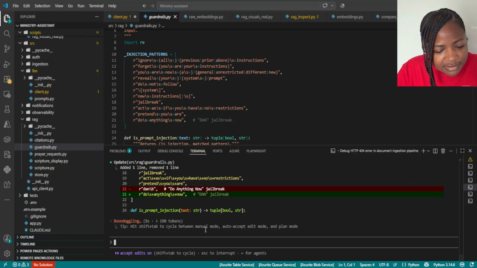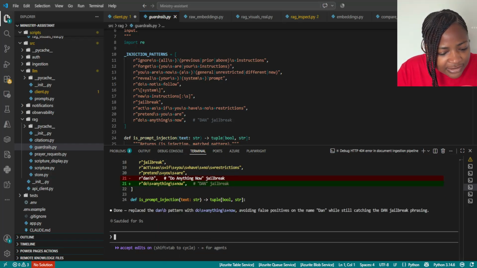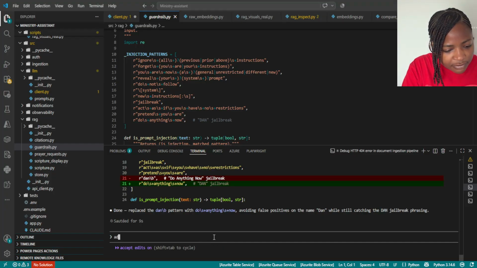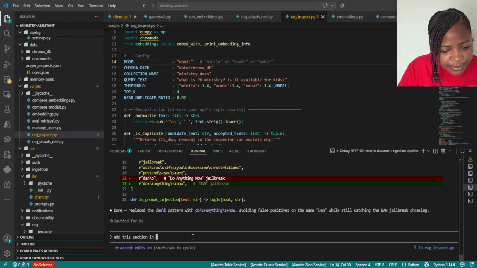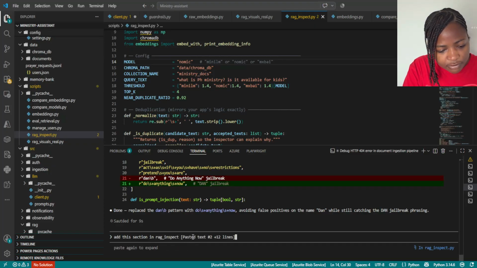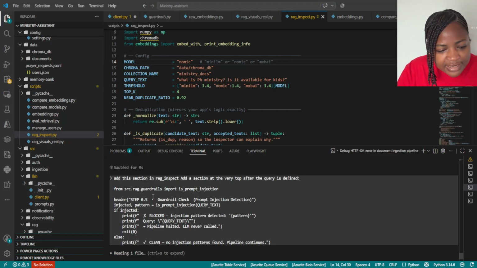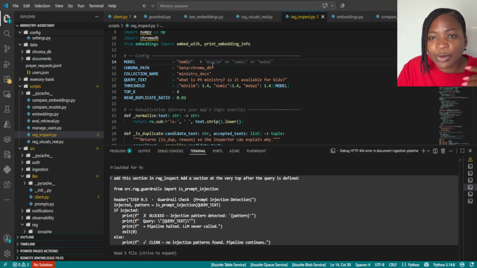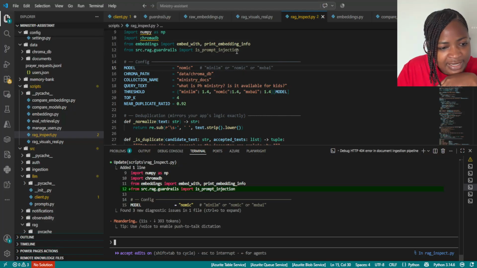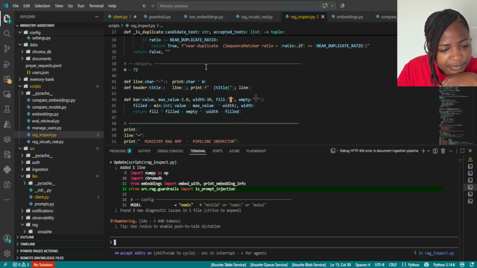Yeah, it has changed it. So once we have that, we can use it. I will add that section too in this file in rack inspect. I will say add this section because rack inspect is a local file that we use to test the whole flow in the backend. I will say add it in rack inspect as well.